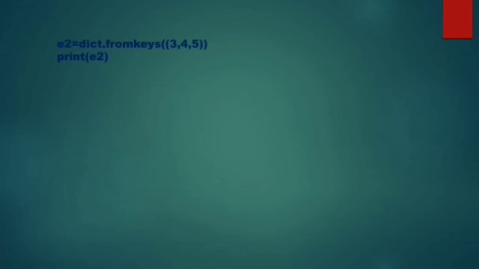Now there is another example. Here I have written E2 is equal to dict dot from keys, then 3, 4, 5. I have not passed the second argument, that is, I have not given the value. So how will the dictionary be created? It will contain None as the value for each of the keys. And you will also notice over here that I have passed the keys in the form of a tuple, right?